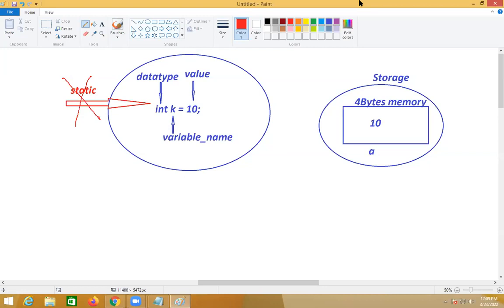First, int A means 4 bytes. Where that memory should come, I will decide because I'm the code writer, according to the requirement of my application. If I want memory in the class, I will take static. If I want the memory in the object, declare that variable outside the method, inside the class, without the static keyword; you call it an instance variable, memory in the object. If I want the variable memory in the method, then declare it inside the method.